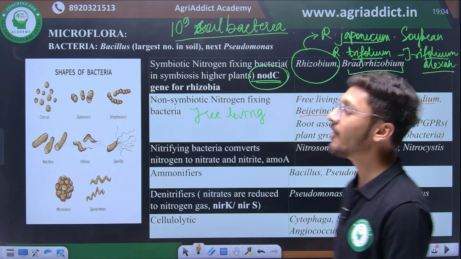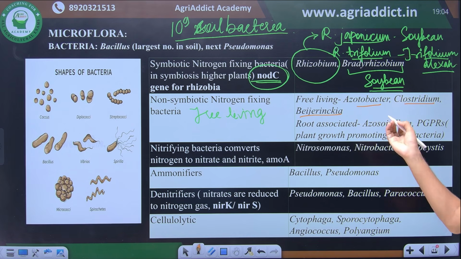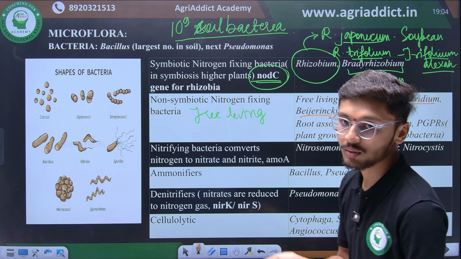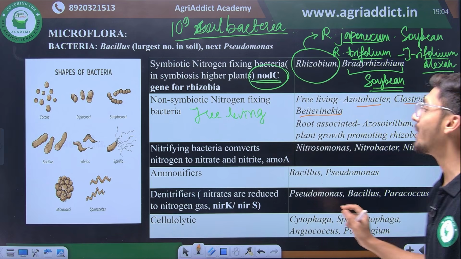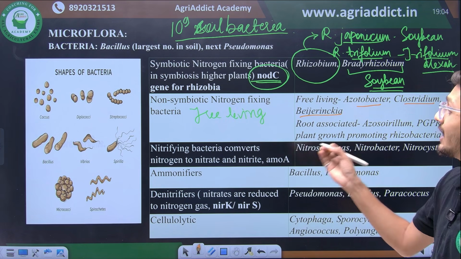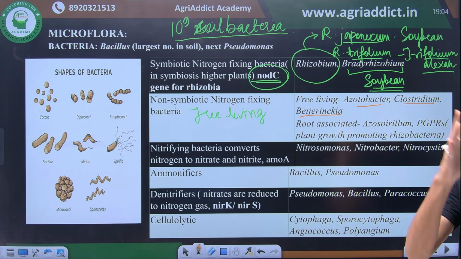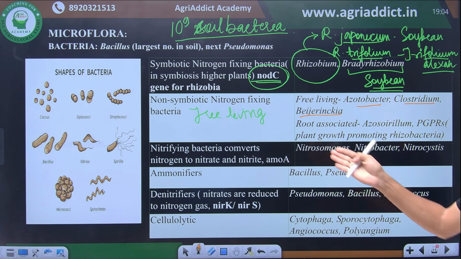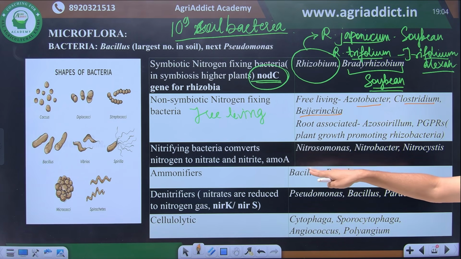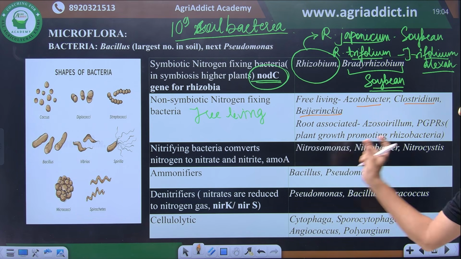Then we have root associated or associative symbiotic bacteria such as Azospirillum and plant growth promoting rhizobacteria, that are PGPRs. Then we have nitrifying bacteria which convert nitrogen to nitrate, okay? We have seen that various stages of nitrogen fixation involve different groups of microorganisms, and here nitrogen to nitrate is converted by Nitrosomonas, Nitrobacter and Nitrocystis, and these organisms are known as nitrifying bacteria.